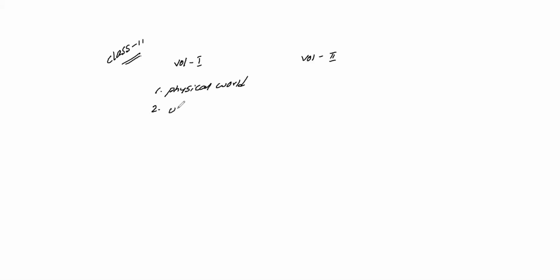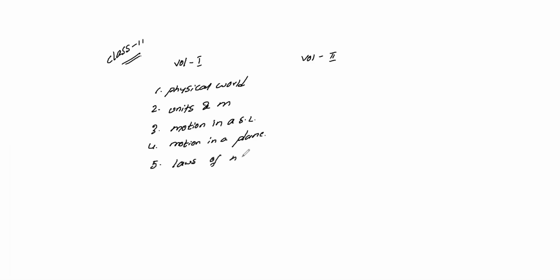So second one, your units and measurement. Third one, we'll discuss your motion in a straight line. Fourth one, the motion in a plane. First, I'll just say the headings, and after that I'll explain what the contents are. Fifth one, the laws of motion. Sixth one, your work, power, energy.